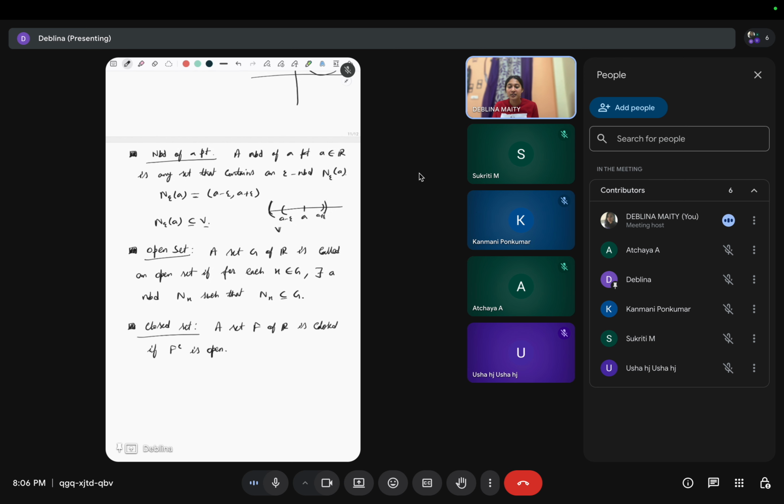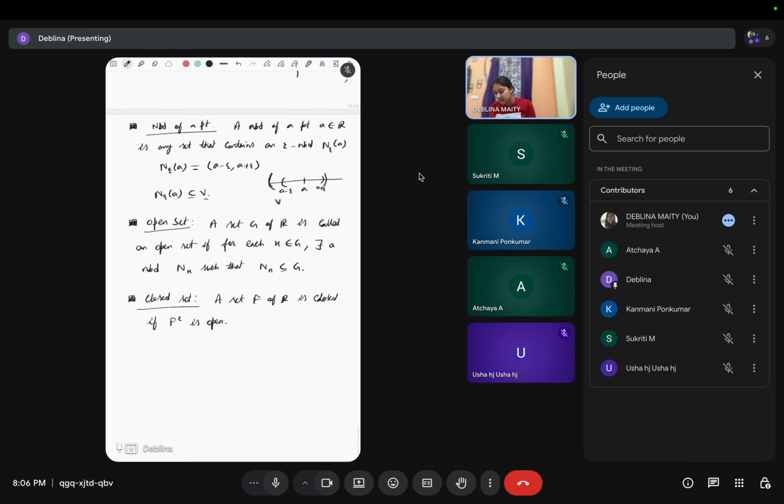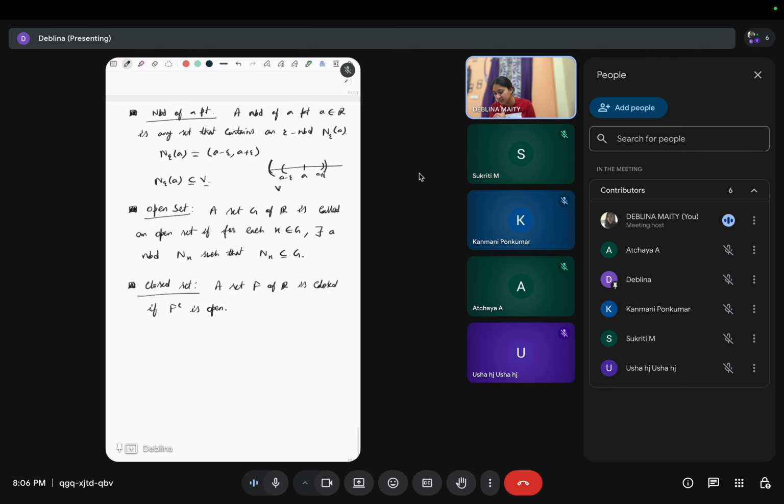We are saying F is closed if F complement is open, right? Now from the definition, what do we need to show a set is open? So G is open. To show G is open, what do we need to show?